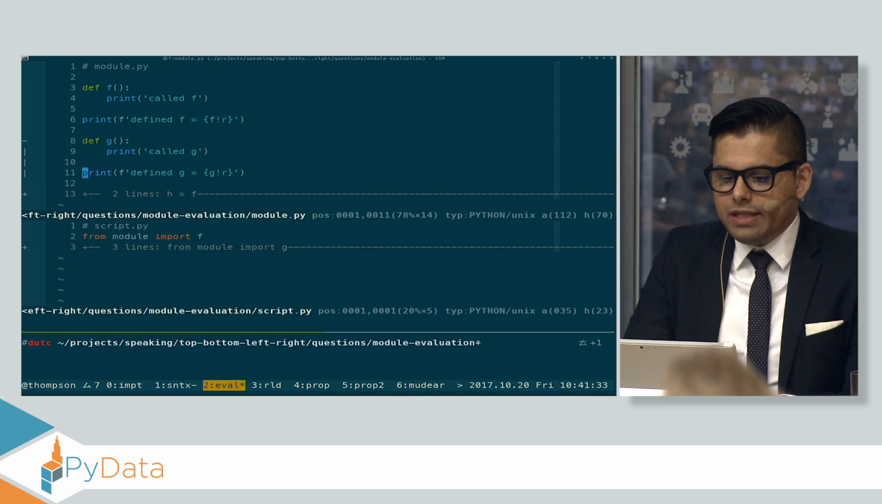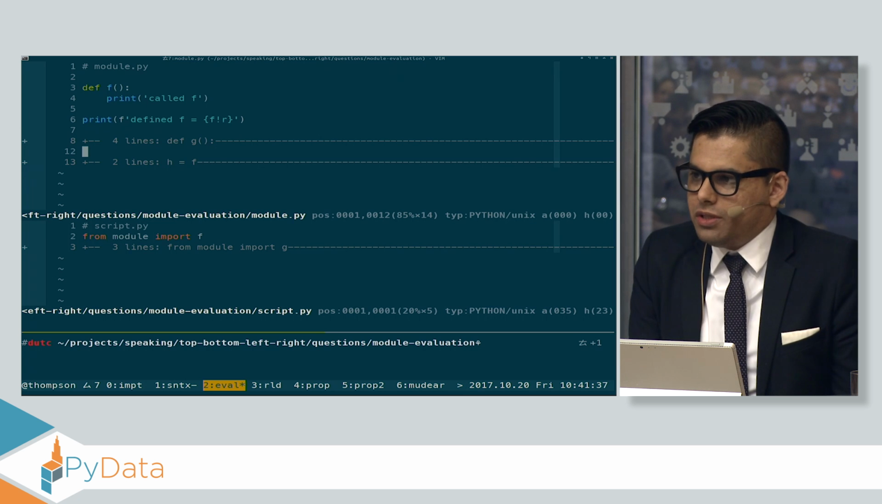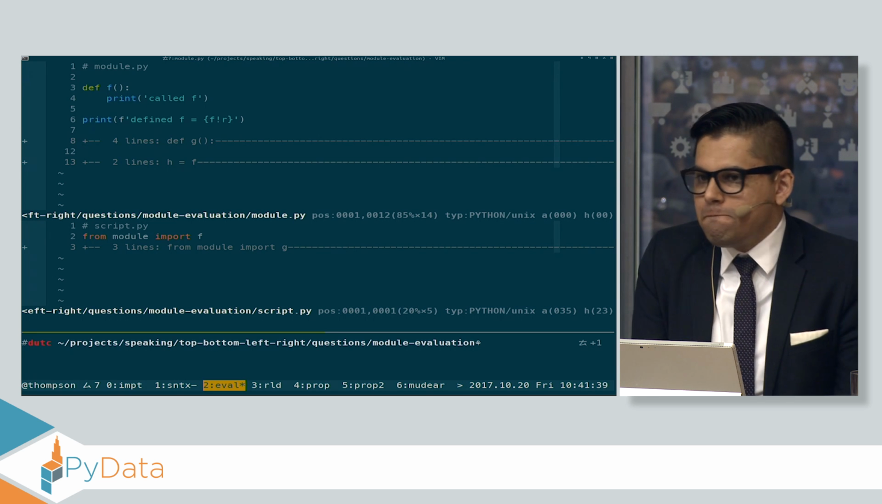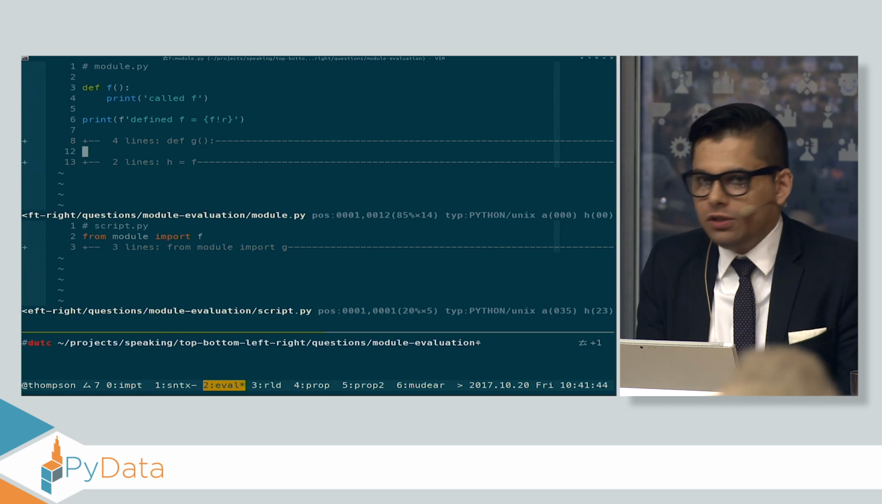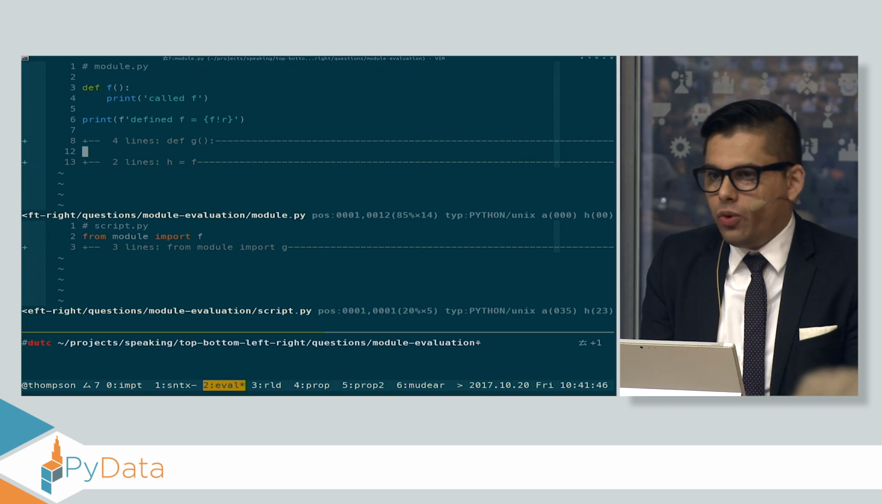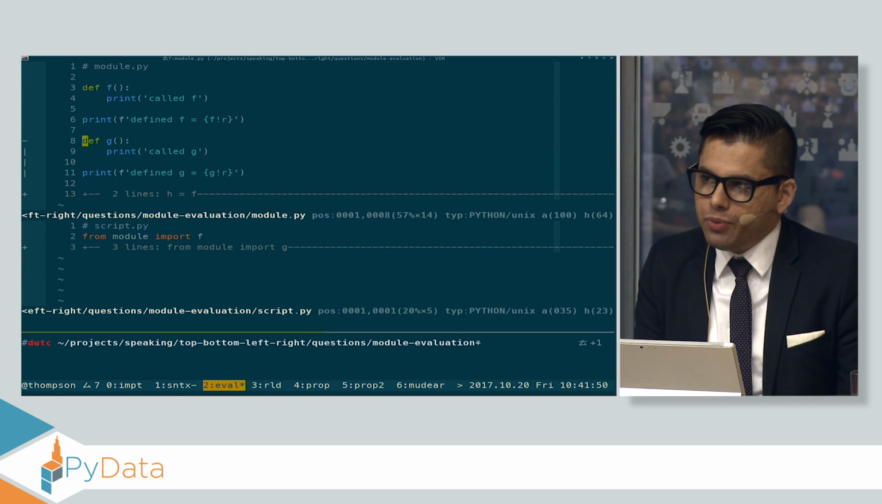Now, let's say I have code that looks like this. At the bottom is a script that imports the module at the top. What gets printed? Does called f get printed when I run the script below? No. Does defined f get printed when I run the script below? What if I add this code? Does define G get printed?